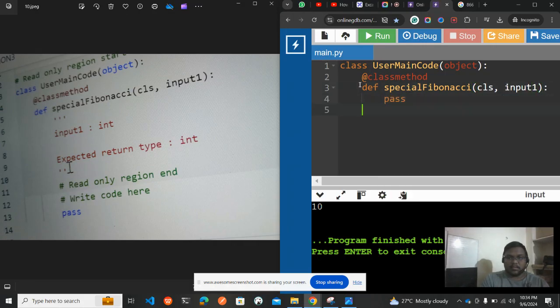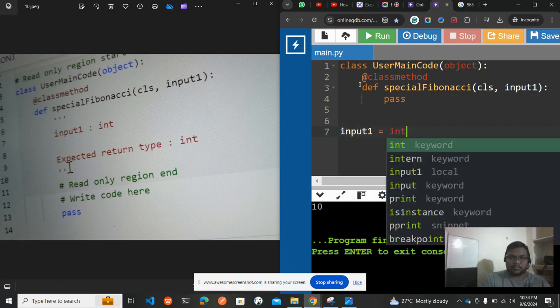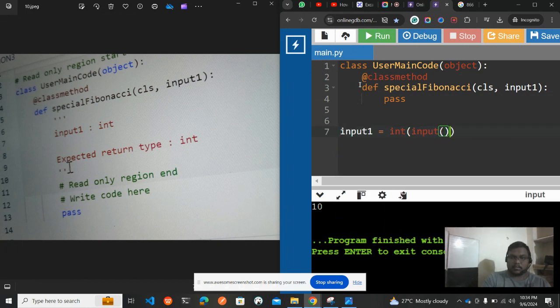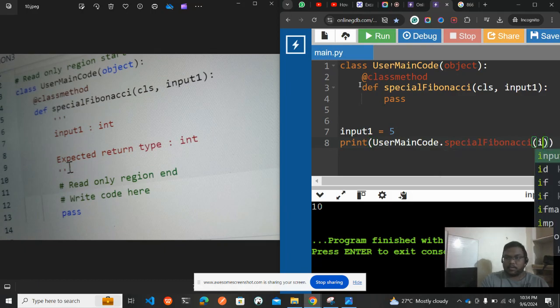This is pass, and we'll be calling it here. So input1 is equal to int(input()). Input1 is nothing but 5, which I'll give directly rather than taking user input. Then we need to print the result: print(UserMainCode.specialFibonacci(input1)).